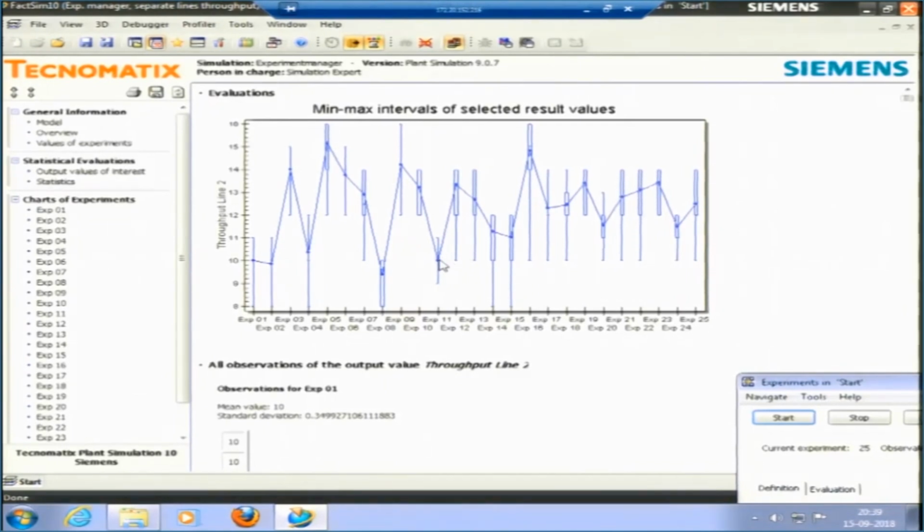There is a very small variation here in experiment number 11. In experiment number 16 you can see again there is a big variation on the lower side. So, you can also see the overall variability is very high. Why is it there? Because of the micro EDM, or this is actually the behavior of the process only.